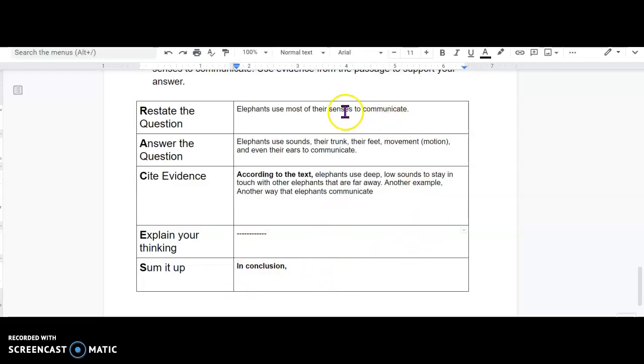All right, so you should have these 3 boxes filled out, and now we're talking about the in conclusion. So we want to sum up our answer in one sentence. So I'm going to say, in conclusion, elephants, like humans, have senses that they use to communicate with other elephants.